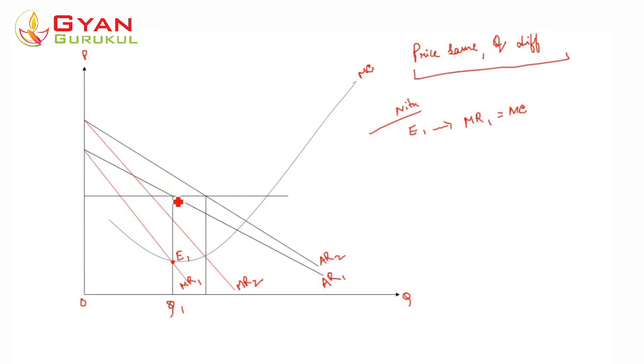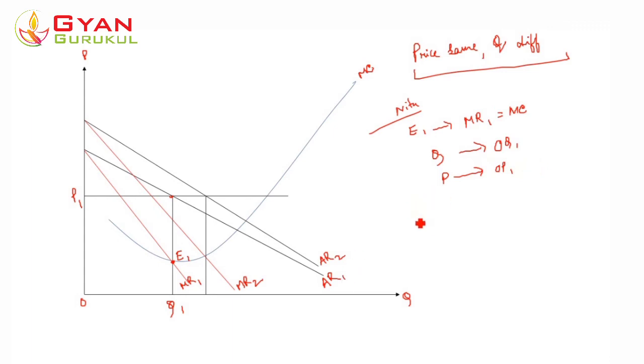The price is here, let's denote this as P1. The monopolist is selling quantity OQ1. And what is the price? The price here is OP1, right? He's selling OQ1 quantity at OP1 price to, say, Neta.